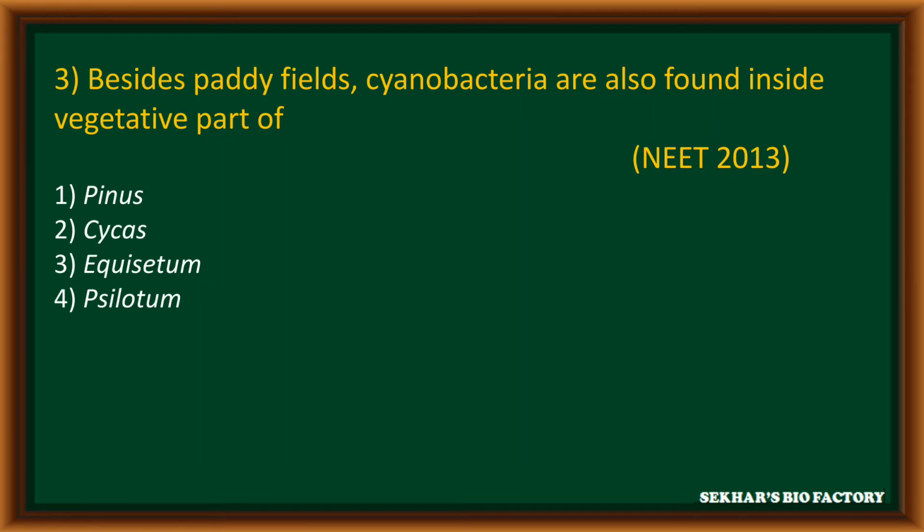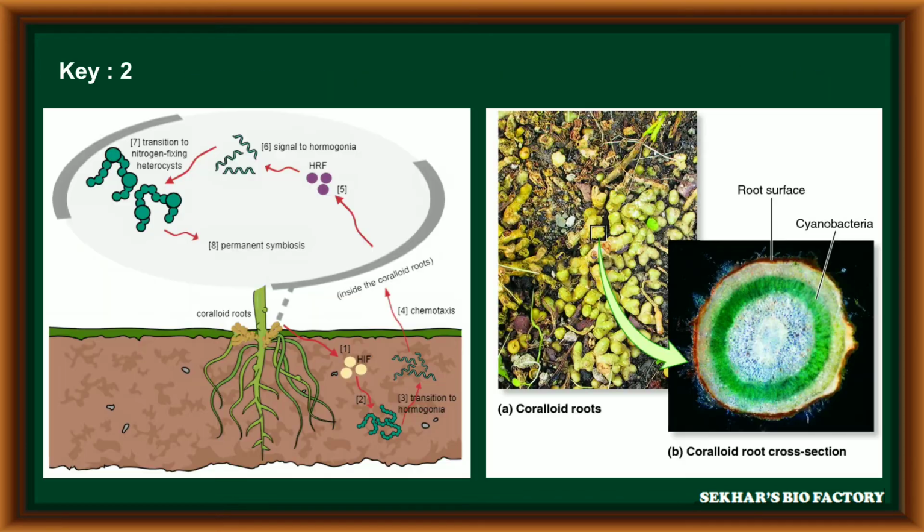Question number 3 from NEET 2013. Besides paddy field, cyanobacteria are also found inside the vegetative part of first option Pinus, second option Cycas, third option Equisetum, fourth option Ginkgo. The correct answer is second option Cycas.